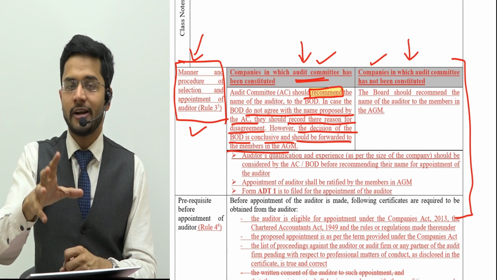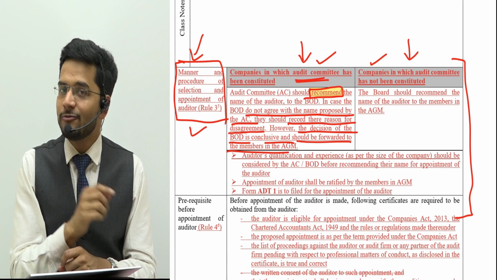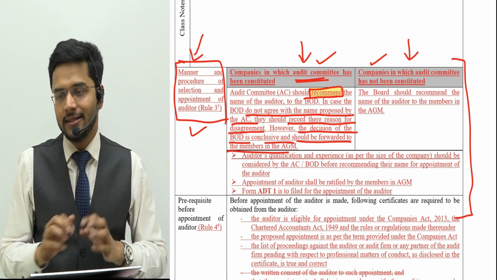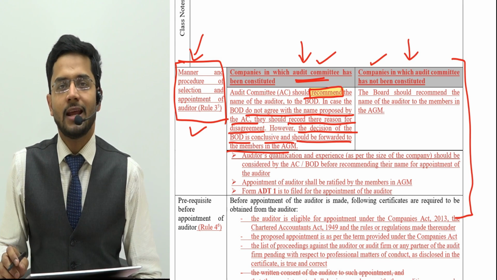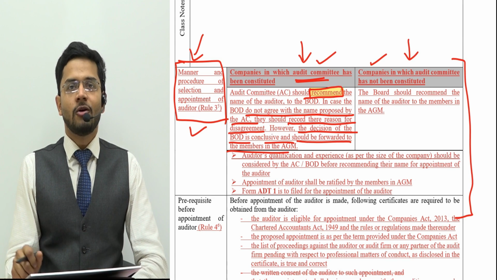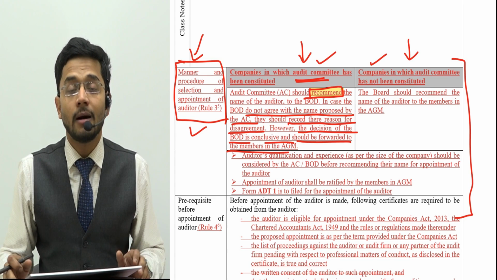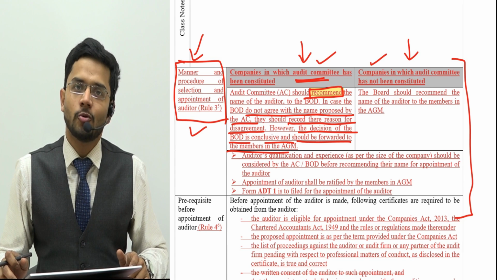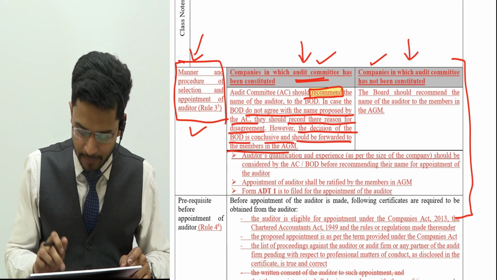The choice of the board of directors will be final, but they have to record in writing why they think that the audit committee's recommendation was not perfect or was not suitable for the company. Why do they think so? They have to record this point.